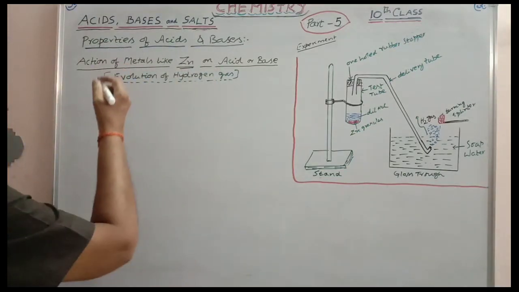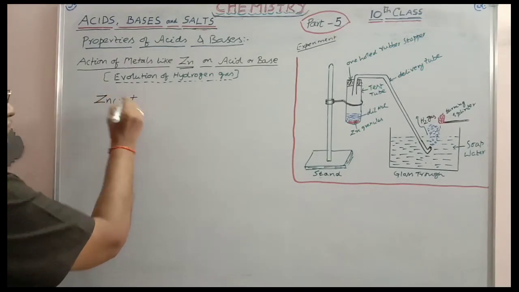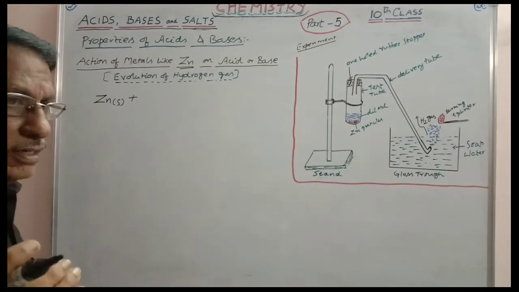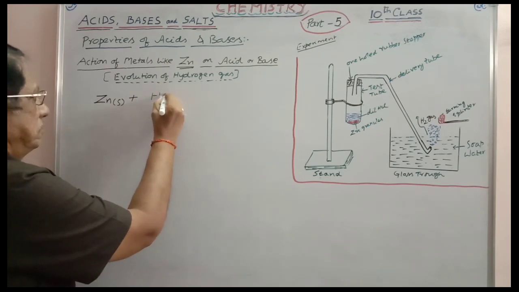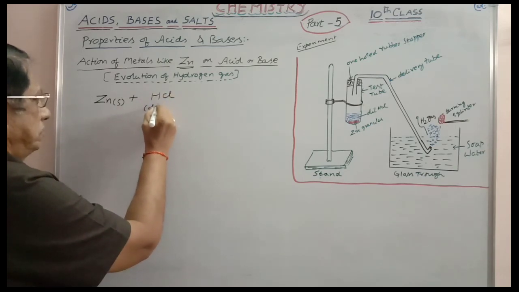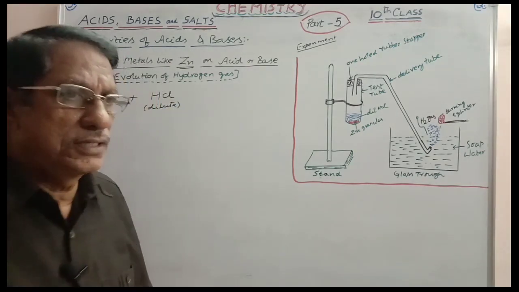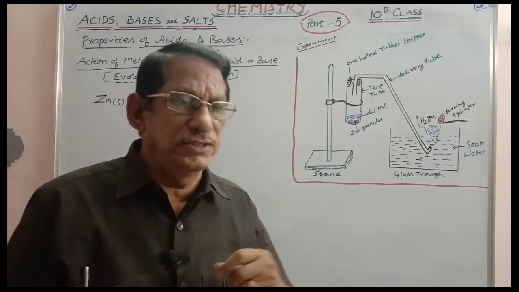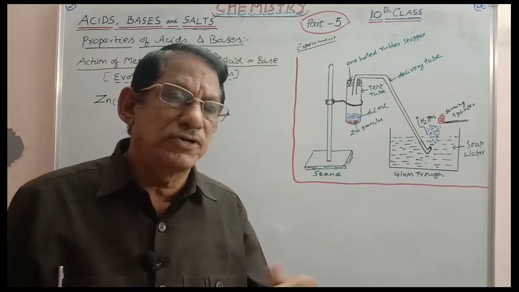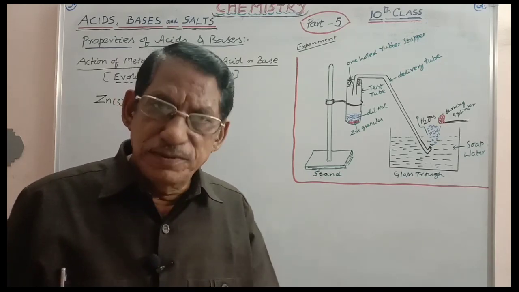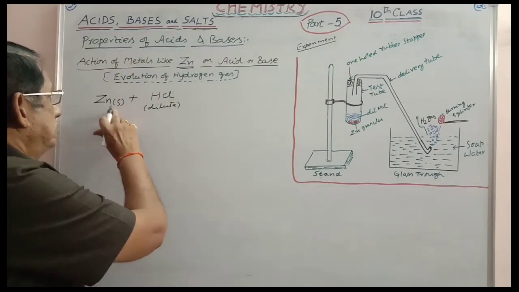First of all, I am taking zinc. Zinc is solid. You are adding dilute HCl. Generally, active metals displace the hydrogen of the acid, and thereby hydrogen will be evolving as hydrogen gas. There H is the positive part, H plus Cl minus. So H plus will be removed by zinc. Zinc will be going into the solution.